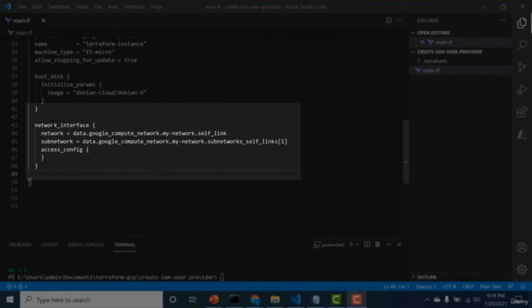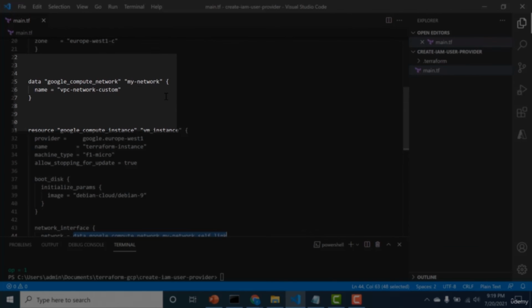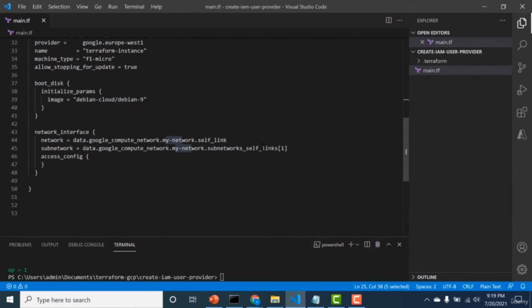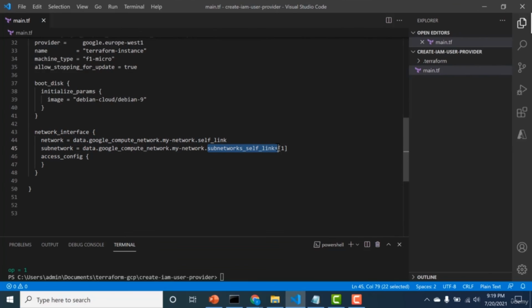Now, apart from that is the network_interface. This particular block tells you in which particular subnet and in which particular network you want your virtual machine to be in. So here within the network, I'm providing the name of the network, and this name I get from the data block that I had previously created. And I can also mention the subnet name. The subnet name again is basically using the data block, and here I'm using the subnets_self_links.